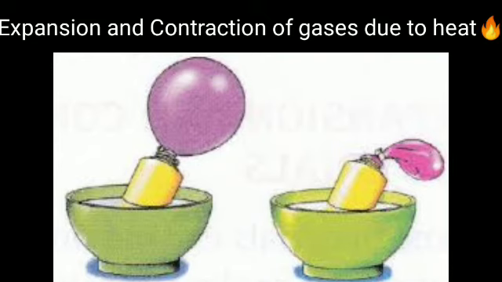Next is expansion and contraction of gases due to heat. For this, the necessary apparatus are a glass bottle, balloon, hot water, etc. Now let's see the procedure. Fix a balloon on the mouth of a glass bottle. Hold the bottle in hot water. What happens? The volume of a gas increases on heating. This is called expansion of the gas. On the other hand, on removing heat, the volume of the gas decreases. This is called contraction of the gas.